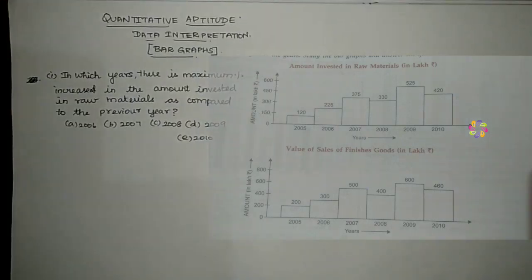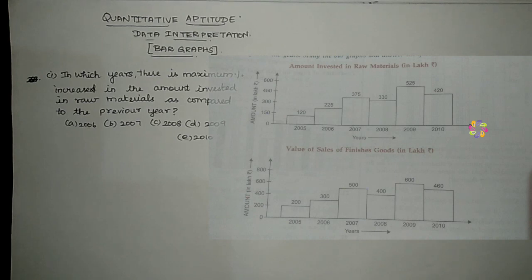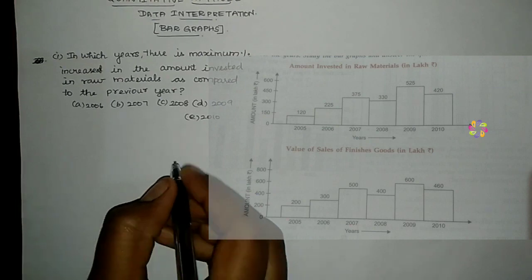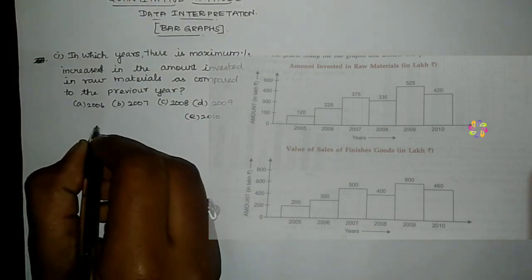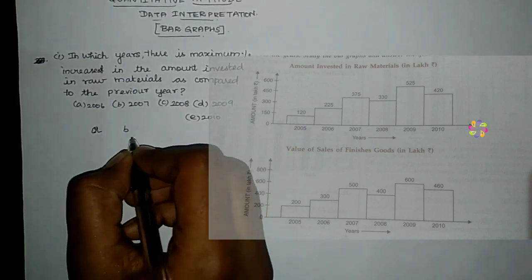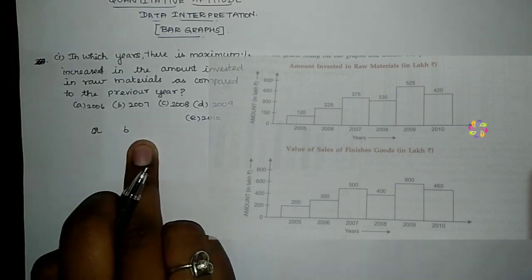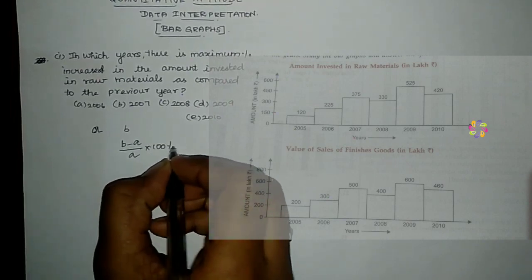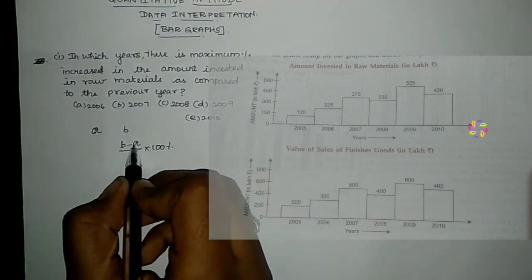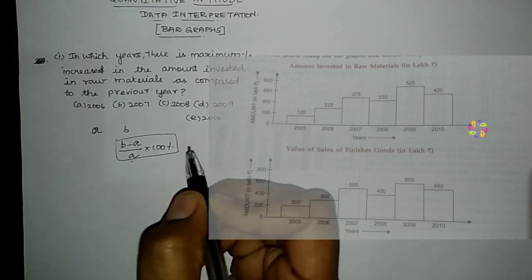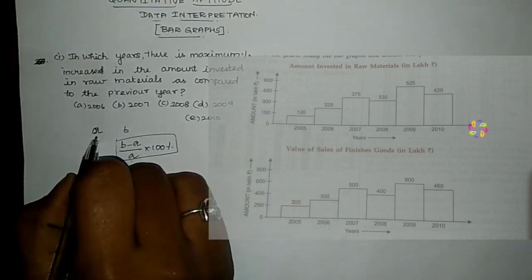Here what we have to find is the difference in percentage between a year and the previous year. So let's find the difference from 2006 to 2010. To find the percentage, we use a trick. Let the previous year be A and the current year be B. So for finding this percentage, we take (B minus A) by A into 100 percent. That is, current year minus previous year by previous year into 100 percent. This gives the difference between the current year and previous year in percentage value.